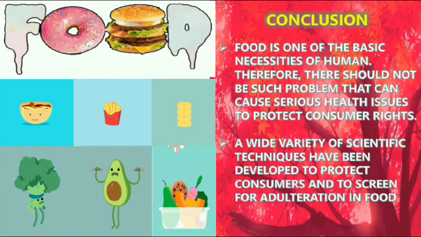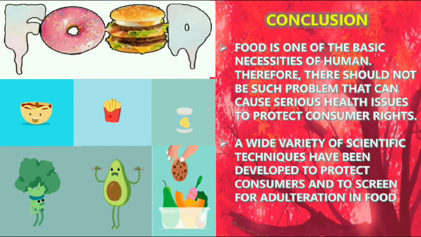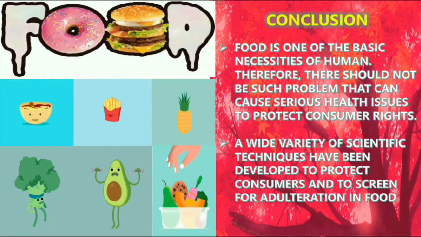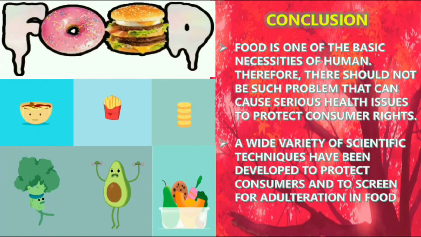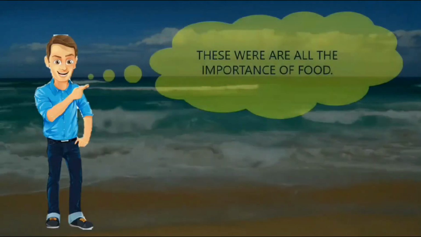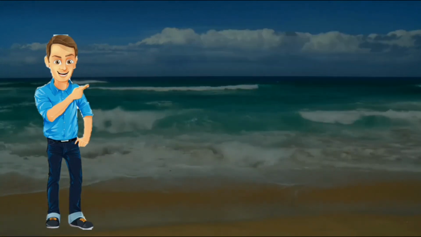Conclusion. Food is one of the basic necessities of humans. Therefore, there should not be such problems that can cause serious health issues, so we must protect consumer rights. A wide variety of scientific techniques have been developed to protect consumers and to screen for adulteration in food. These were all the importance of food.